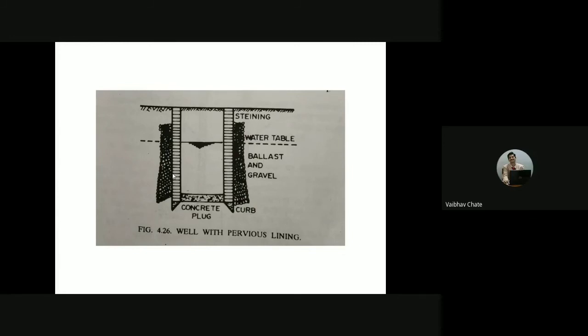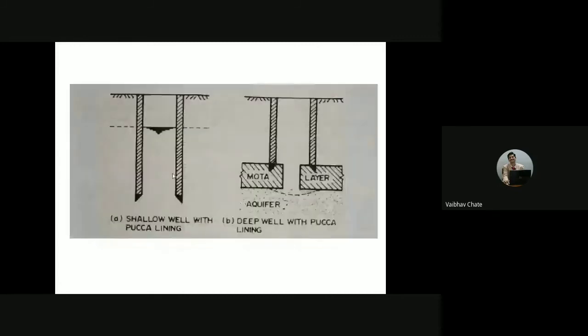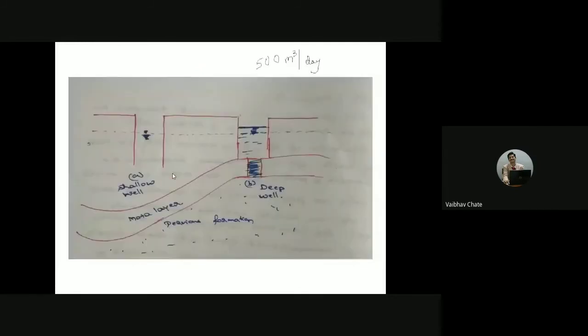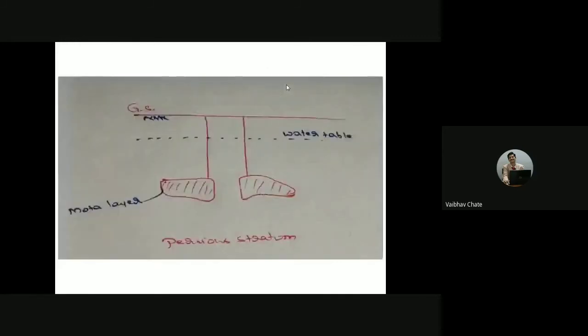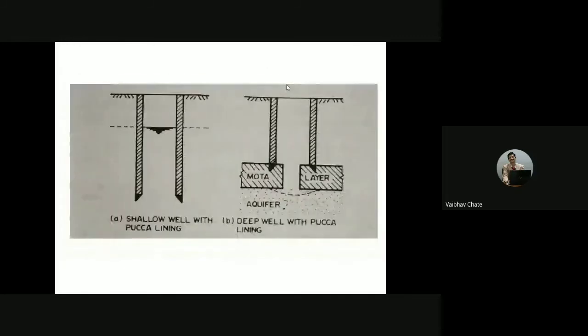Apart from that, we have discussed the diameter of the well. It varies from 1 meter to 10 meters, with depth up to 30 meters. I might have also discussed the yield of the well. Usually the wells for residential buildings or houses will have a yield of less than 500 cubic meters per day. Please understand this. The notes regarding this will be shared with you.